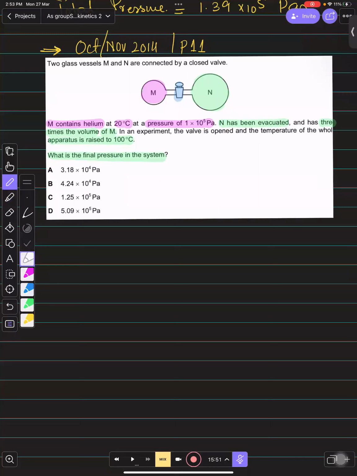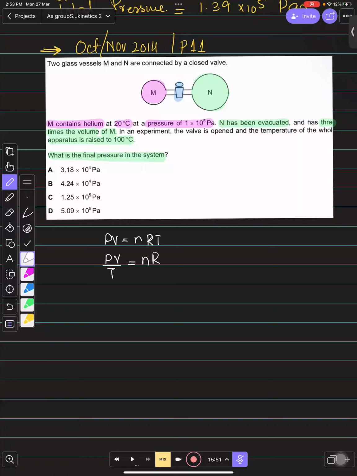So we know that the formula is PV is equal to nRT. This is the formula that we know already, right? And over here, the pressure is changing, the volume is changing, and the temperature is changing, but the number of moles and the general gas equation constant remain the same, right? So we can write this in this way.